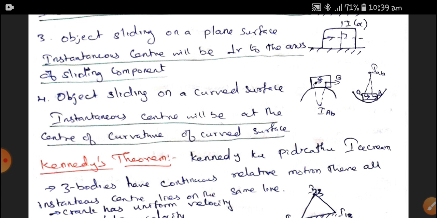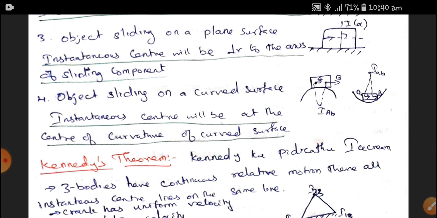The center of curvature of the curved surface. We say either a hypocycloid or an epicycloid: for the body which is rotating or moving in a hypocycloid or epicycloid, the instantaneous center is at the center point of the epi or hypocycloid.